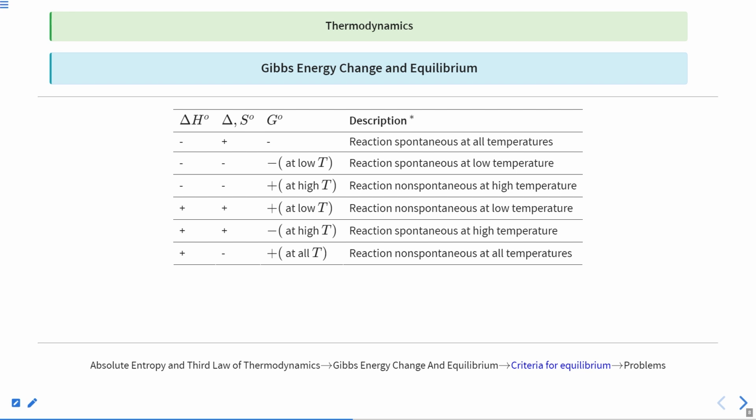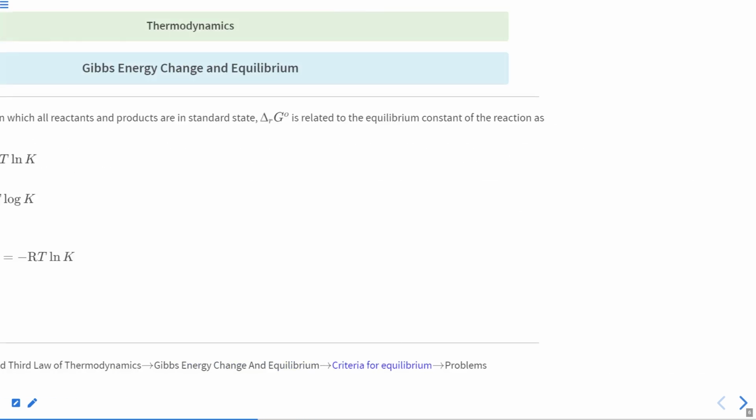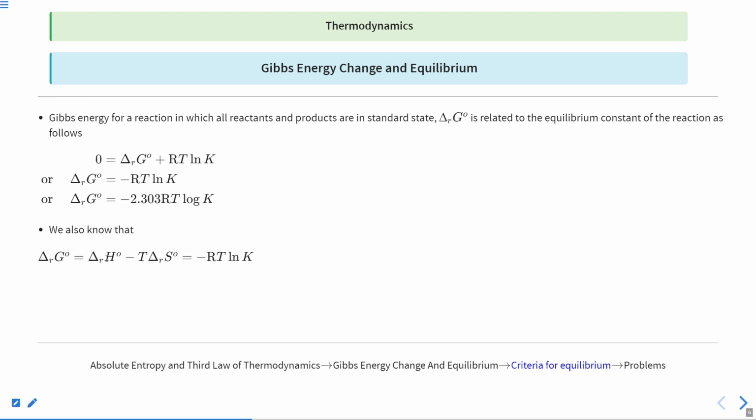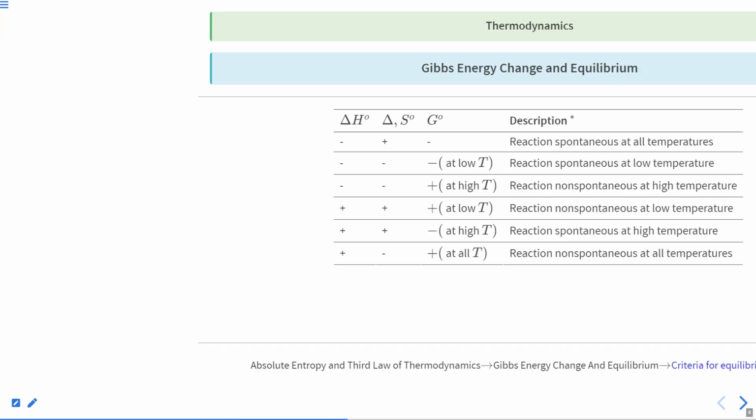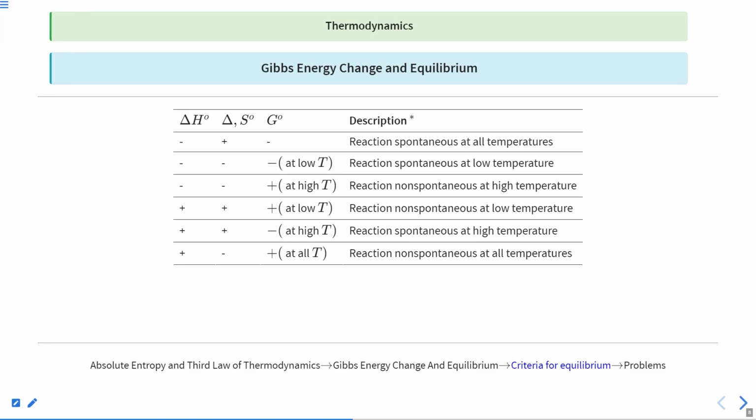The last case is if you take delta H positive and delta S negative. Here if you go back to the equation, this is positive and delta S is negative, so negative will result in positive. Both of these terms will be positive. So whatever temperature you take, that will only increase the positive value of delta G. Therefore the reaction will be non-spontaneous. Clear? What will be the reaction? The reaction will be non-spontaneous at all temperatures.